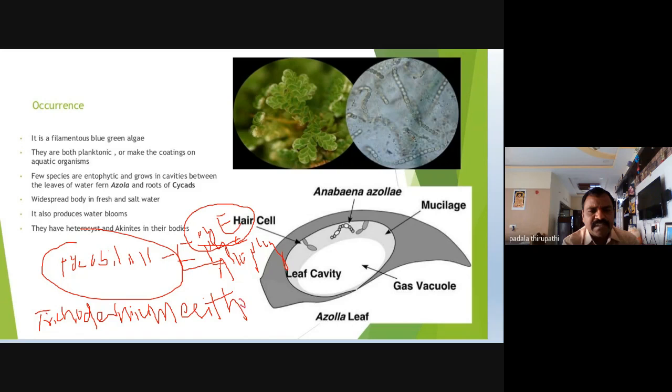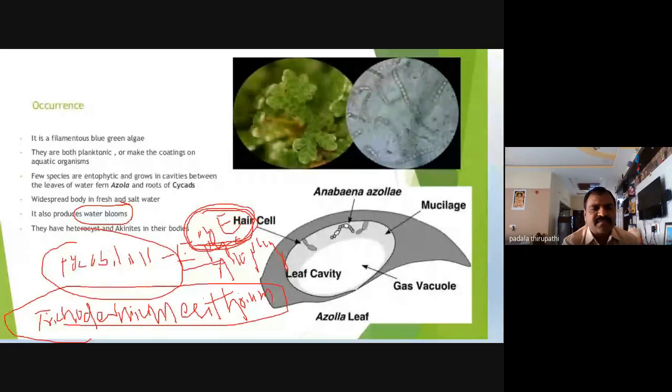Okay, Trichodesmium erythraeum is the living organism related to red algae. It is able to produce water blooms on the surface of the Red Sea. That's why the Red Sea looks red in color, just because of this pigment phycoerythrin being abundant in the thallus of Trichodesmium erythraeum.